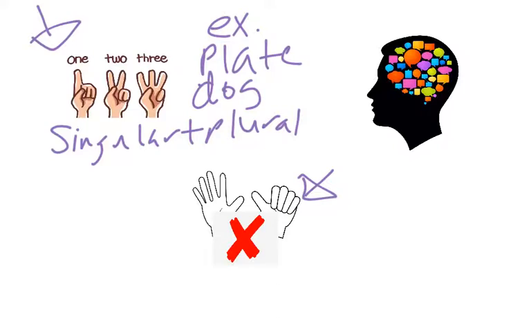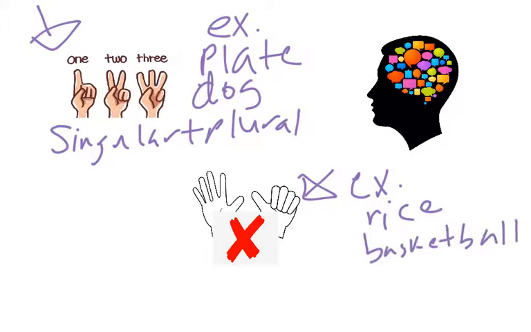But here, when you're talking about non-countable nouns, we refer to things such as rice, or we can say basketball, any sport really, hockey, swimming, football.